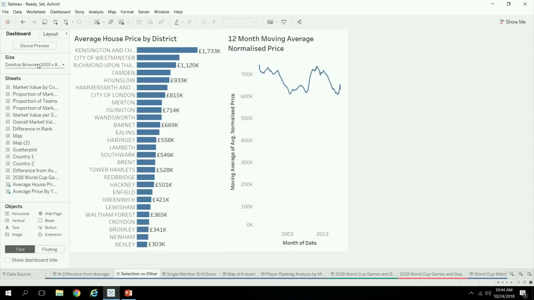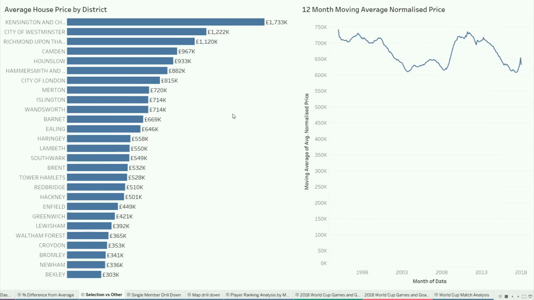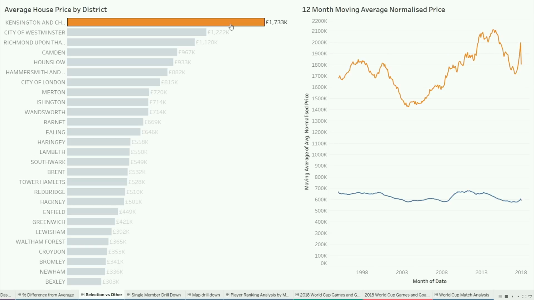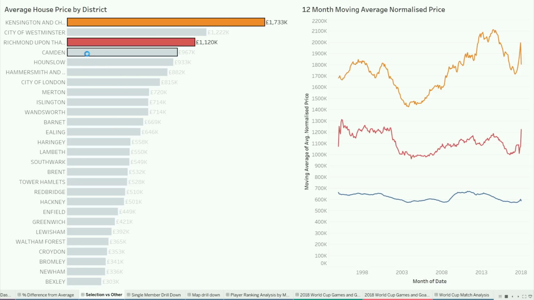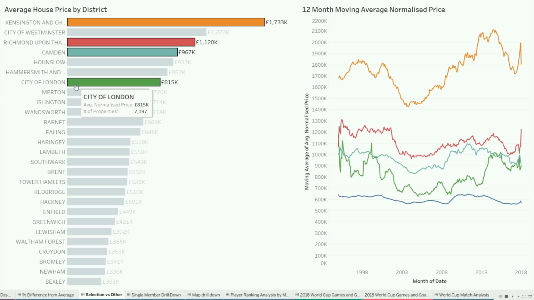So here, let me put this in a bigger view, we're looking again at London house prices by district, and then the moving average of normalized house prices over time as a summary view. Now, what if I want to see Kensington and Chelsea? When I click on it, it breaks down the moving average by Kensington and Chelsea, and also shows what that is compared to all of the other districts. As you start to add other districts, it's conditionally breaking them down and computing the other as everything else that's not in that selection.